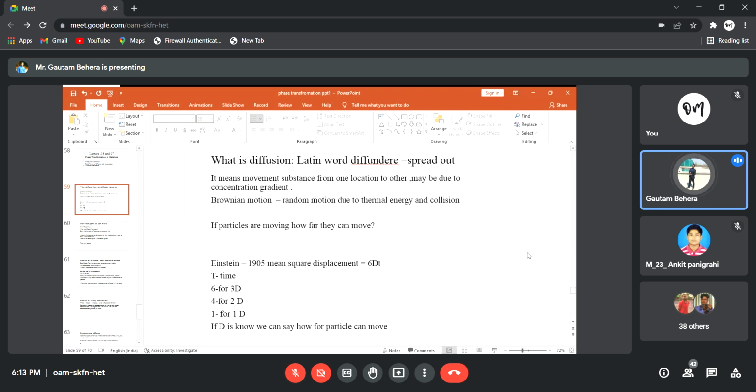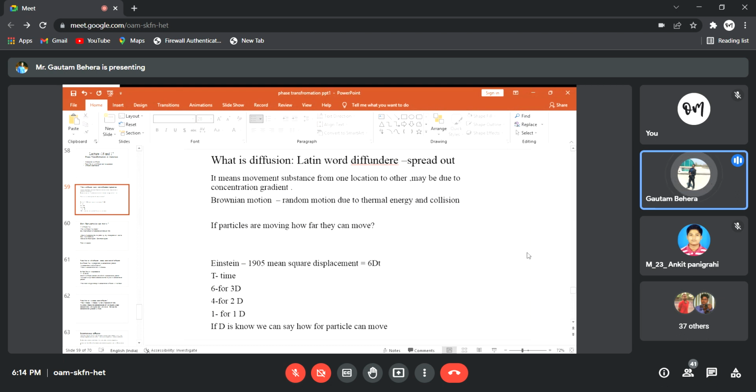Anyways, this diffusion concept was started by Brown, right? There is a researcher called Brown. We know the Brownian movement, right? That is the random or zigzag motion of particles inside the material, and that motion is due to thermal energy and collision, right? But Brown only studied the random motion; he didn't study how much distance those particles can move. That was studied by Einstein.